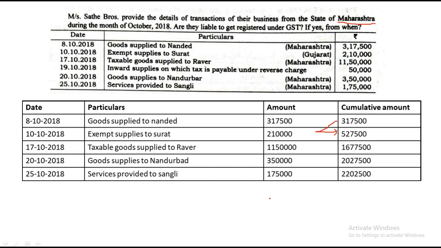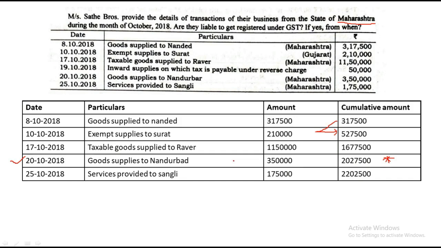Once you come to this point, it is the simplest part. Just check: since he was in the state of Maharashtra, supplying goods and services both, the threshold limit is 20 lakhs. Now, when we added up the cumulative, we saw that the aggregate turnover goes over 20 lakhs in this particular cell, and the date corresponding to this cell is 20th October. So Sate Brothers' aggregate turnover has exceeded the threshold limit, and the moment it gets exceeded, he has to register under GST.